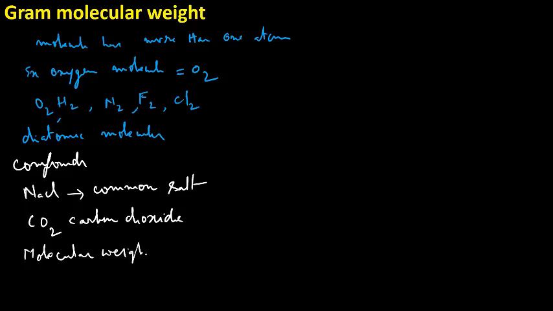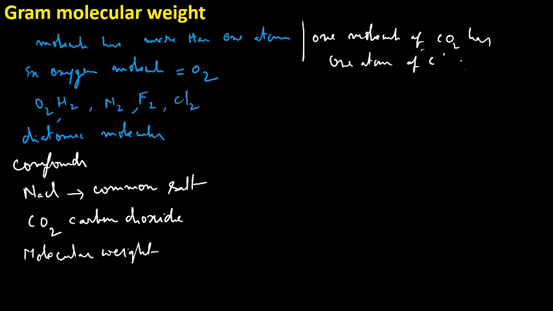Molecular weight means weighted average, remember. We do not use the word weighted every time. Molecular weight means weighted average. So, one molecule of carbon dioxide has one atom of carbon and 2 atoms of oxygen. To get the molecular weight, what do we have to do? We have to add the atomic weights of the individual atoms completely.